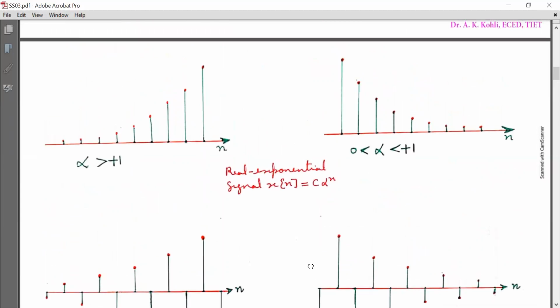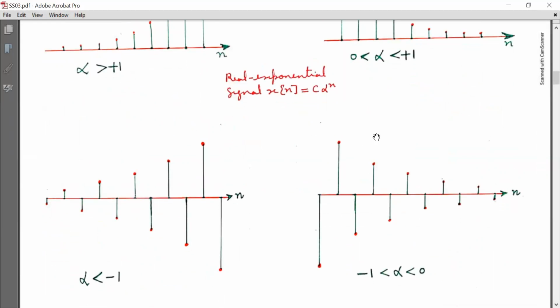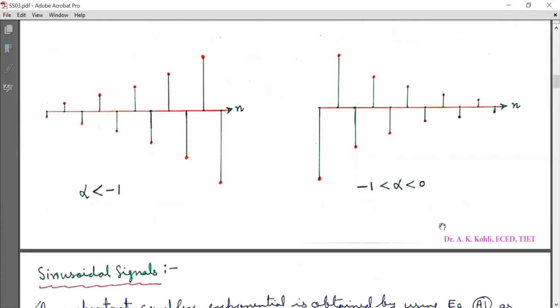So these are the 4 cases of x[n] = c α^n. For α greater than plus 1, x[n] will be like this. For α lying in the range 0 to 1, the pattern of x[n] will be like this. For α less than minus 1, the pattern of x[n] is like this. And for α lying in the range minus 1 to 0, the pattern of x[n] will be like this.